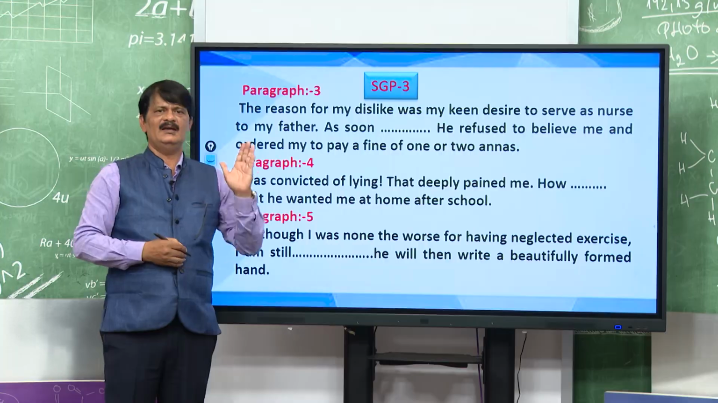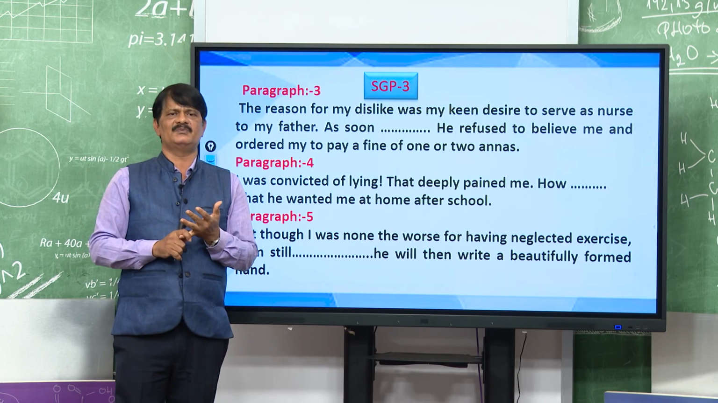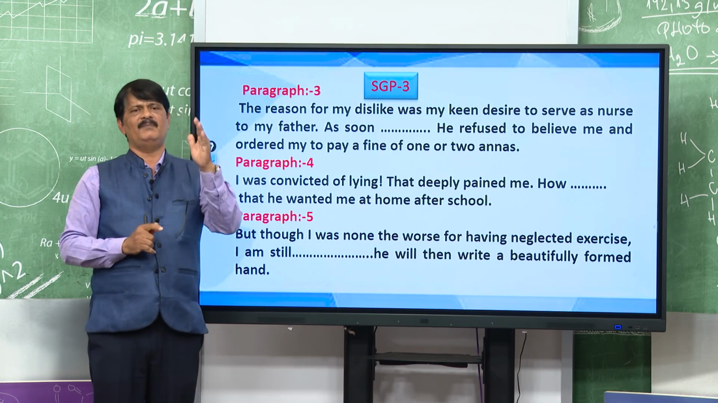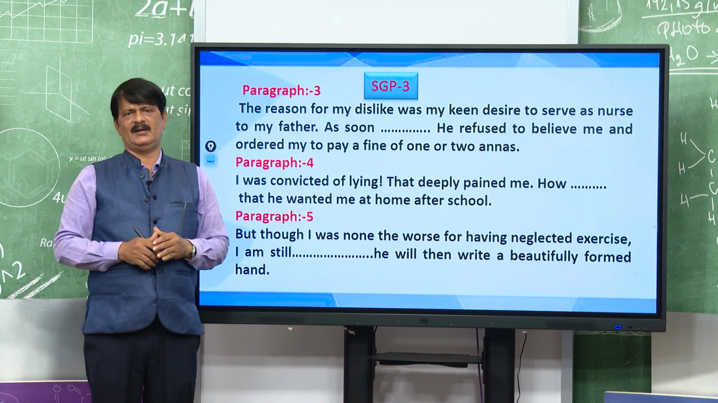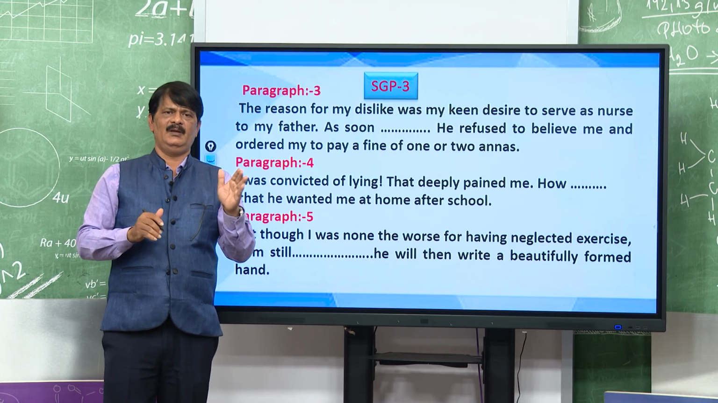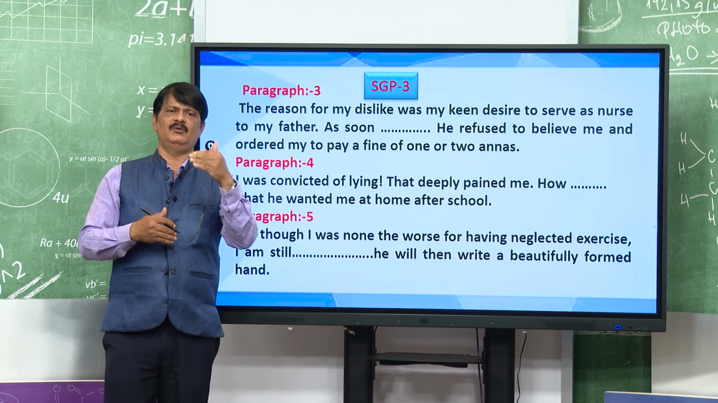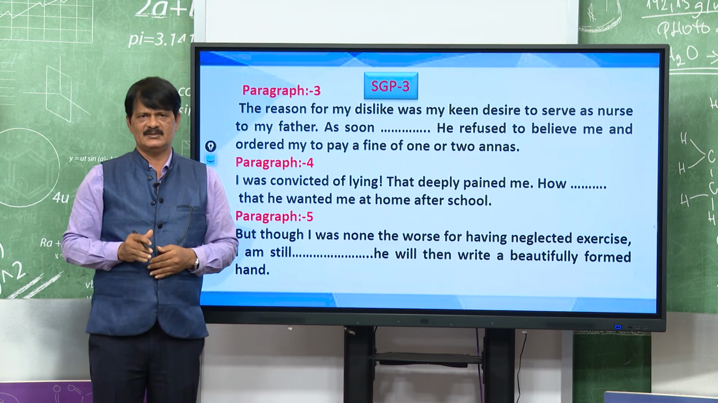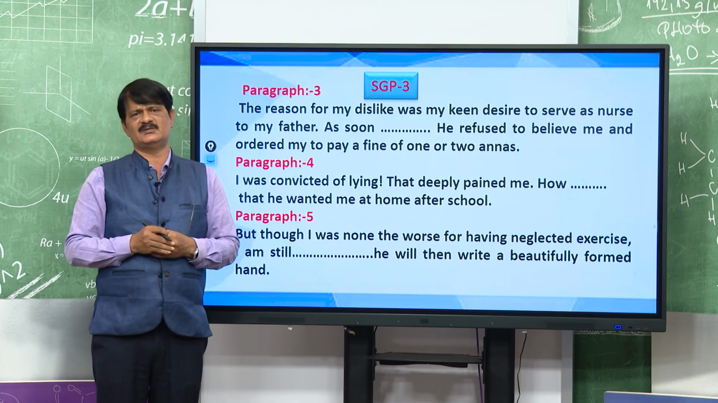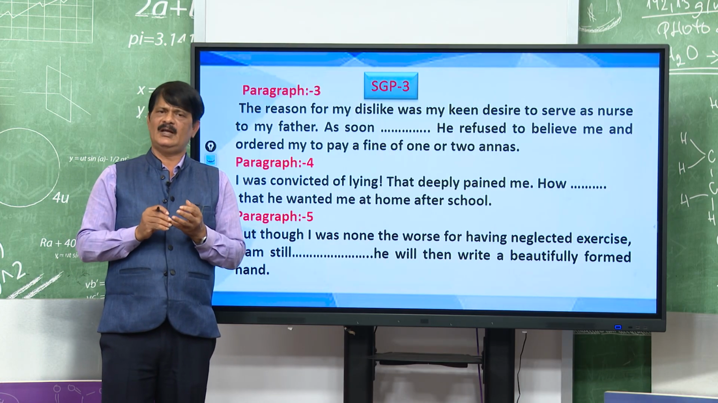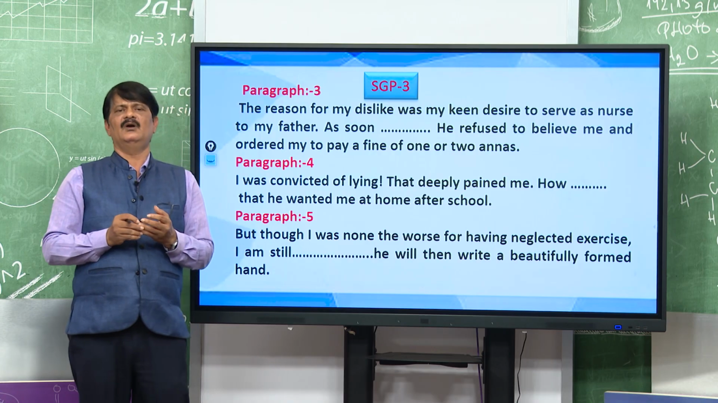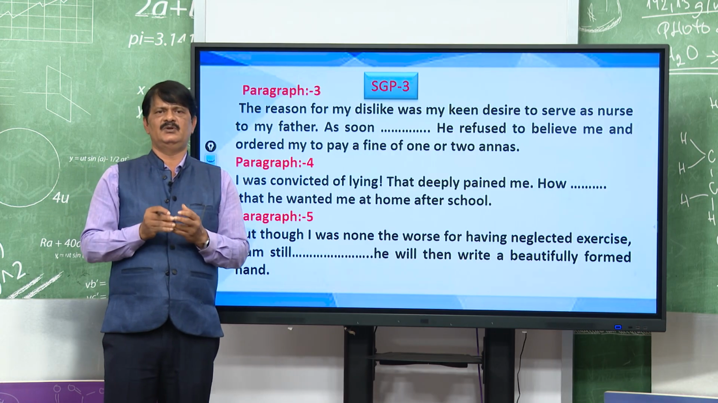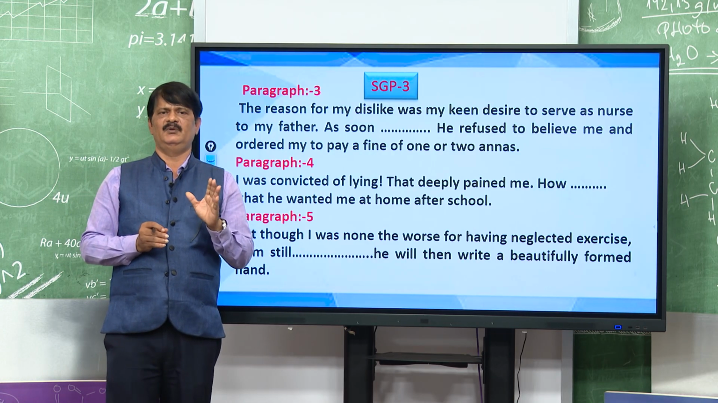Then we will go to our next thing. In SGP 3 there are 3 paragraphs. We will discuss the 3 paragraphs one after another, then after each paragraph we will do some meanings, and after that we will have some question answers. In the last class we also discussed question answers. Long type questions may be there, and with them some short questions and very objective type questions.